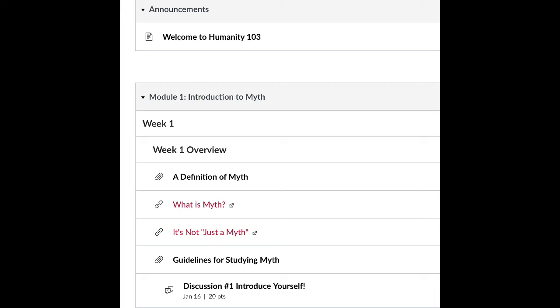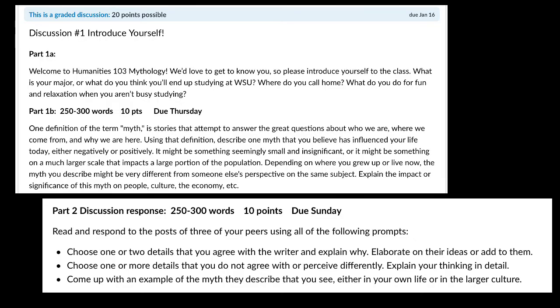You'll see there at the bottom, discussion number 1, introduce yourself. If you click on that, it will take you to the discussion page. So this is an example of what most discussions look like. There is often a part 1 and a part 2, and sometimes part 1 is even divided into 1A and 1B. For this week, part 1B, you'll see I've even specified how many words I'd like you to do, how many points you get for that part of the discussion, and when it's due.